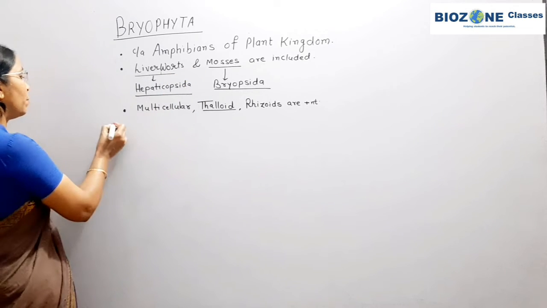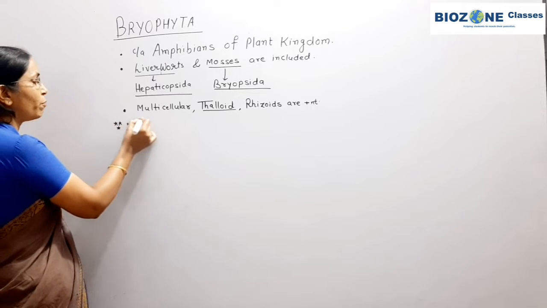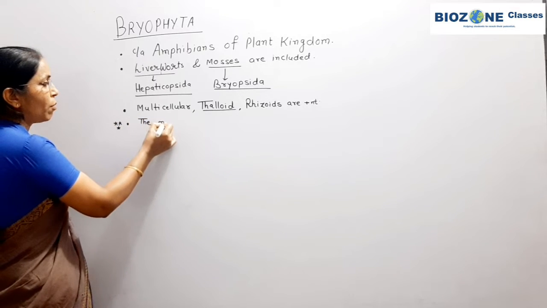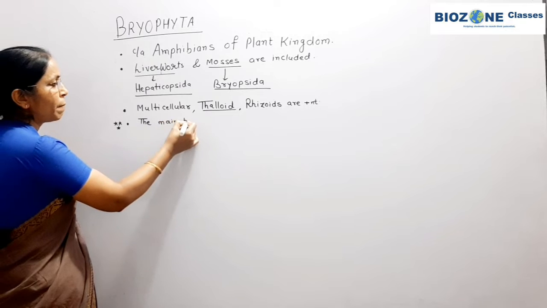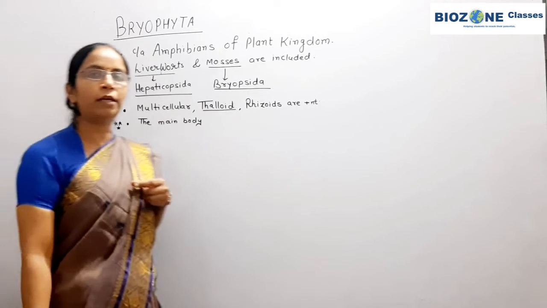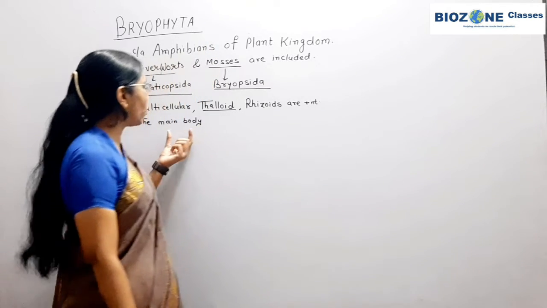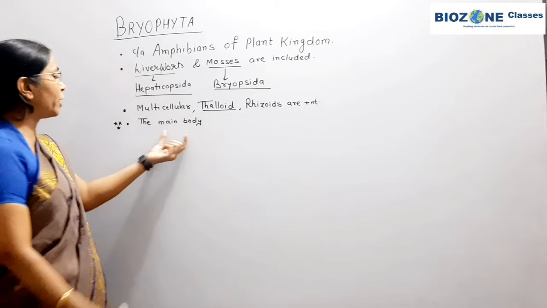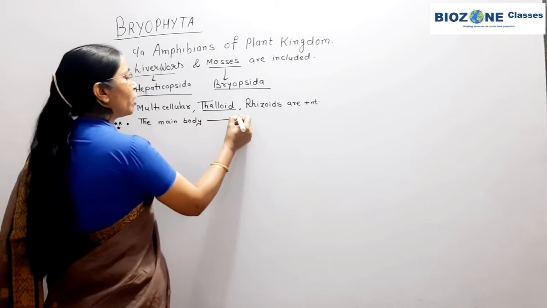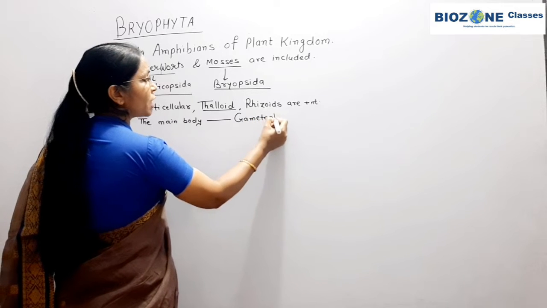One most important point for Bryophyta is the main body. It is already clear from the last class: when you observe the Bryophyta in nature, whatever body or structure appears is called the main body. The main body is the gametophyte. Gametophytes are always haploid.